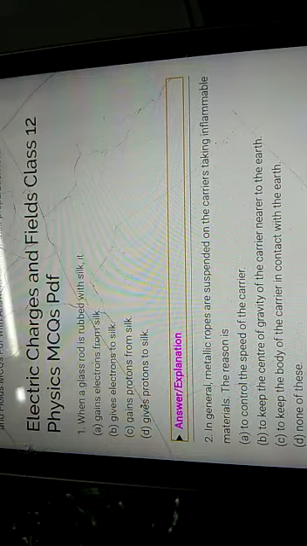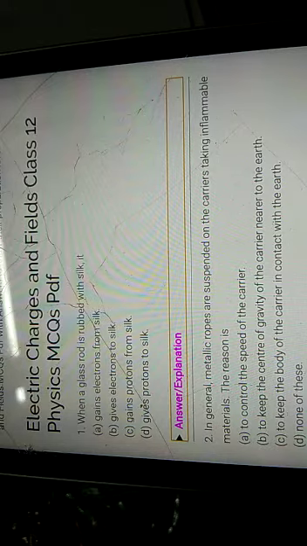The glass rod will give electrons to the silk cloth, and by doing this the glass rod loses electrons and the silk cloth gains electrons. And if silk cloth gains electrons, it will turn negative and the glass rod will turn positive.